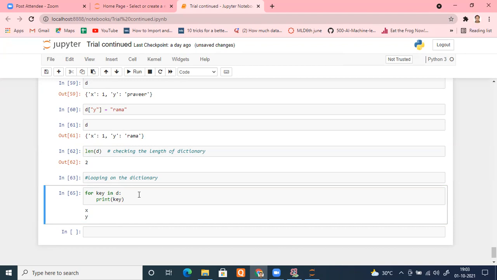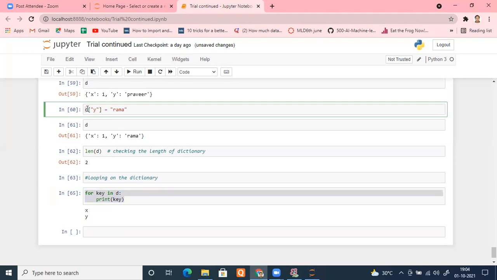Okay, so suppose I want to access the element, the value as well. Can I do that? I know this method returns the key. Can I print here a key and the value as well, or only the value? Can I do that from the same data? I want to access the value, it is returning me the key. Can I get the value? Very easy thing. See, it is returning me the key, X and Y. And once we know the key, we can access that element by putting the key inside this D.